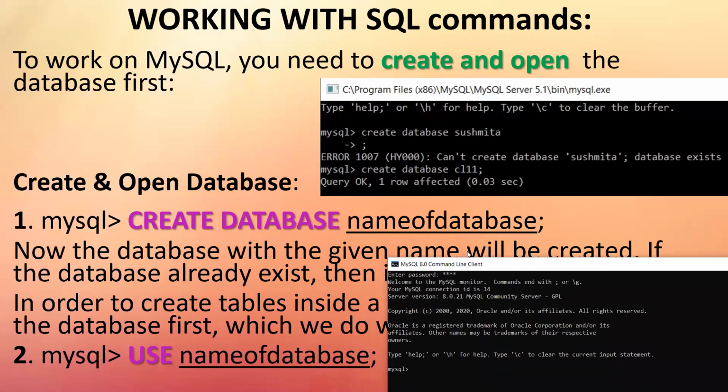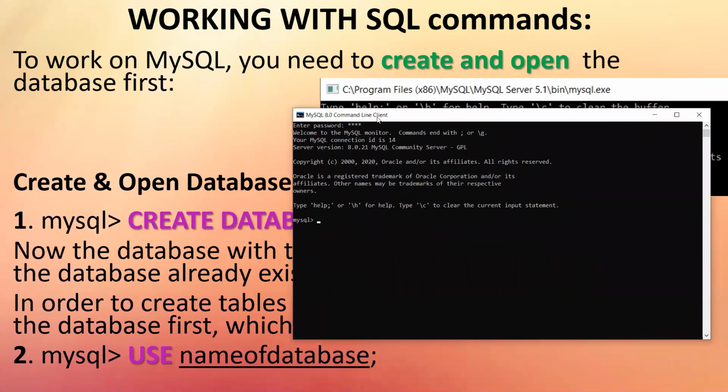As simple as that. Now, supposedly the first day I made a database and then I made tables in that and I did a lot of work and then finished, closed. Now, next day, I don't want to create my database again. I want to work in that database. So anytime, even after immediate creation, if you want to work with that database, you will have to open that database. That's why I've written here, creation and opening. Either you create and open, or it's already created and you simply go and open it. Right? So open the database first before you do anything else.